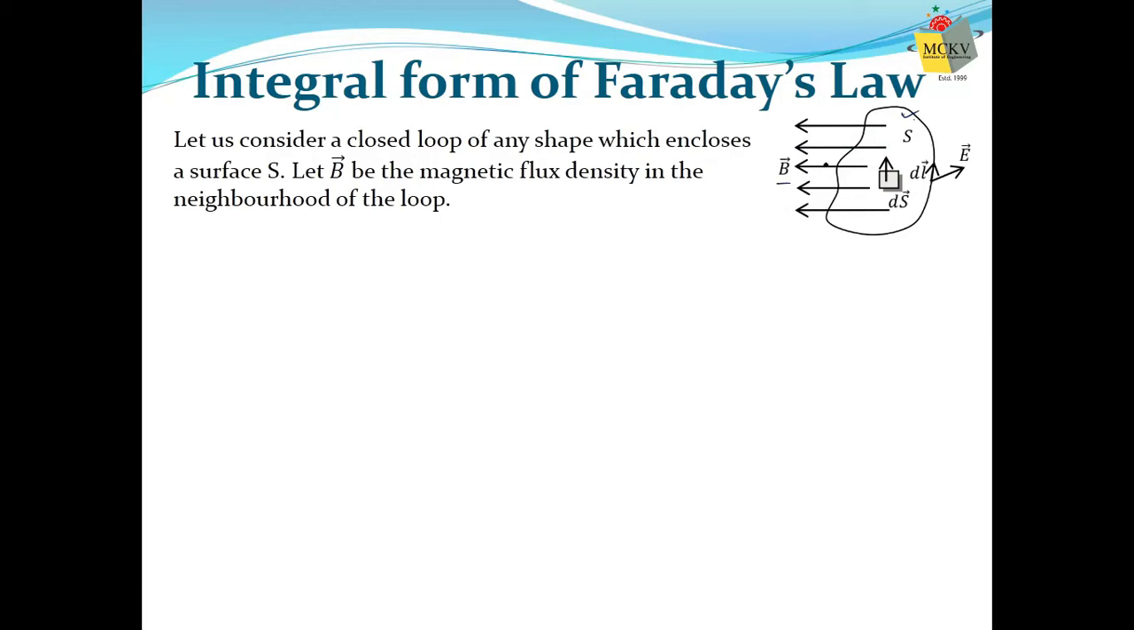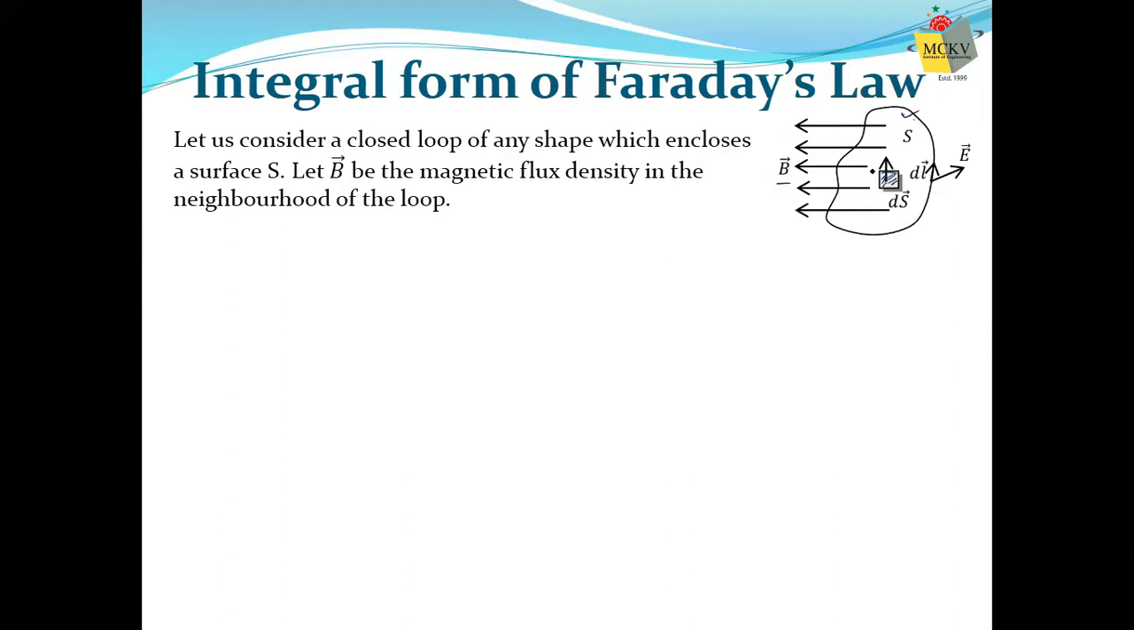Now, if we consider a small area here, this is a small area, and the elemental area is ds. And we know that area is a vector quantity. This elemental area is a vector quantity whose magnitude is given by this small area, and direction is a unit vector perpendicular to that area. That is the direction of this ds.